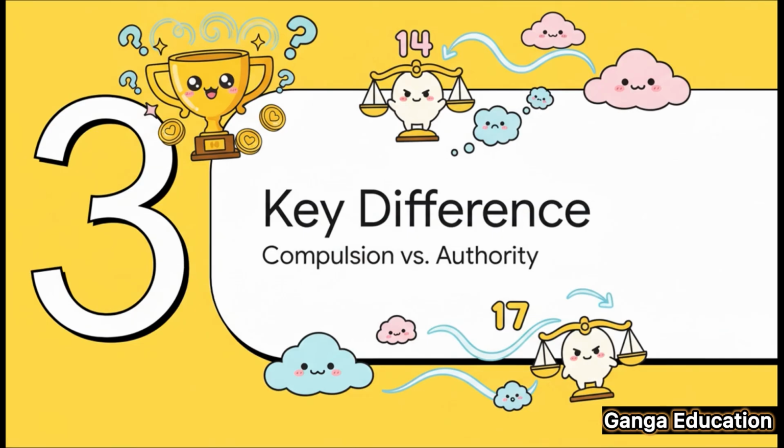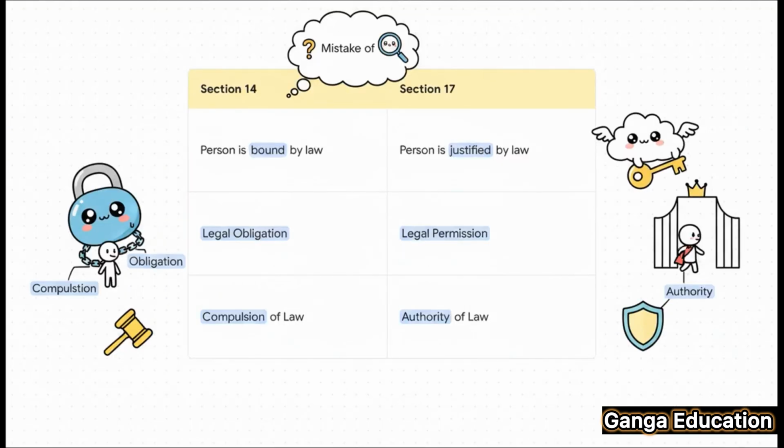This is the most crucial point to understand between these two sections. This is a gold star point for your exams because this is where most of the confusion happens, when to apply Section 14 and when to apply Section 17. Just take a close look at this table. Section 14 applies when a person is bound by law. This is a legal obligation, a compulsion. You have to do it.